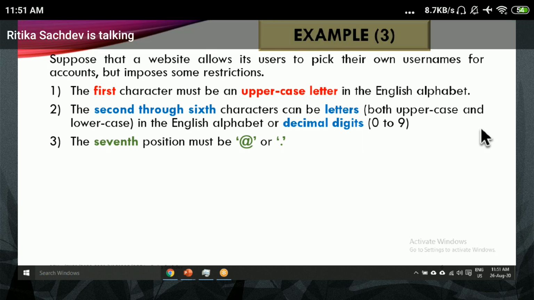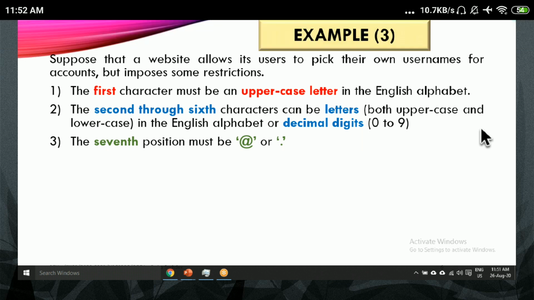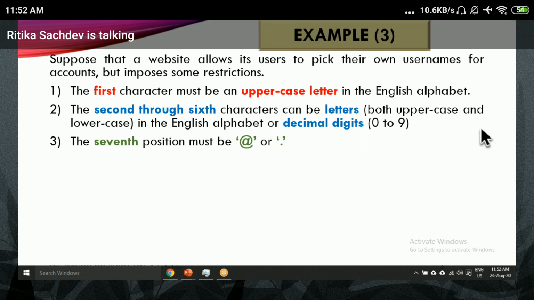Yes, Shivan, is your satsang over? Then I can continue with my satsang. Yes, Shivan, please unmute yourself. Come on the screen.